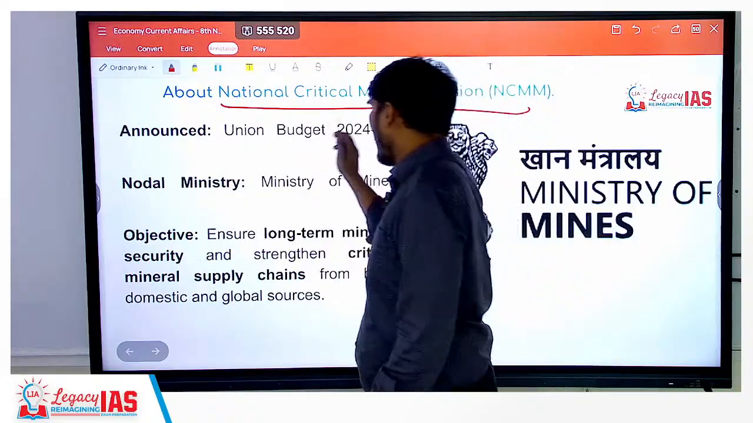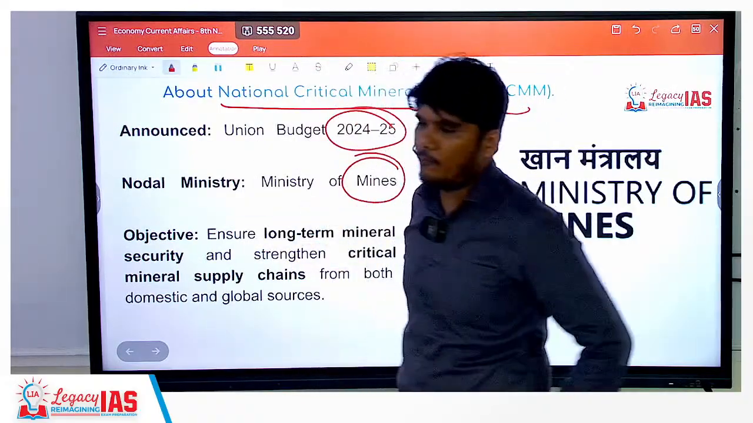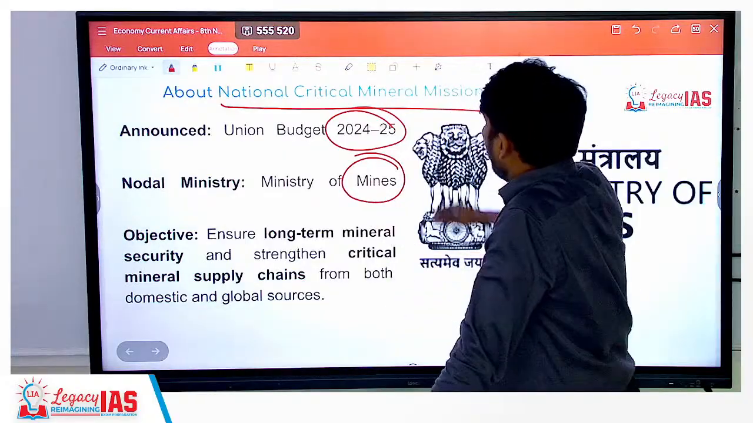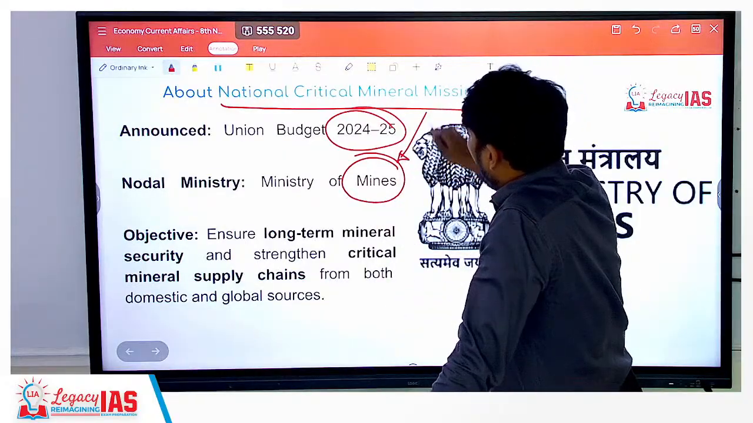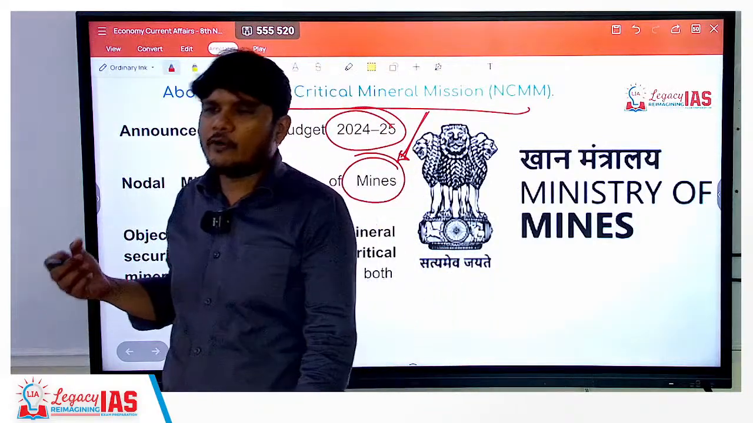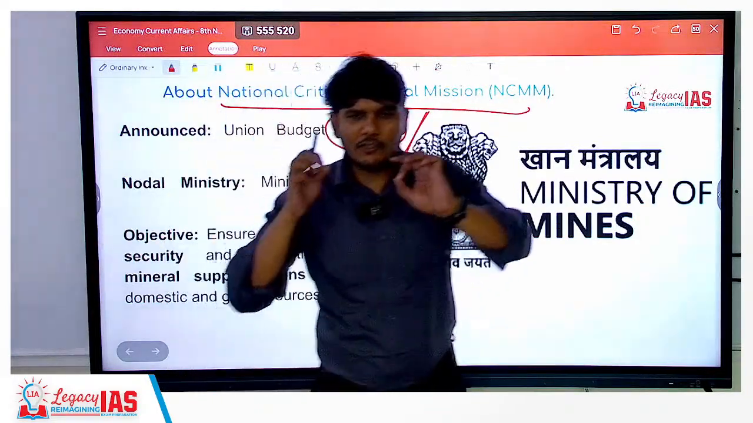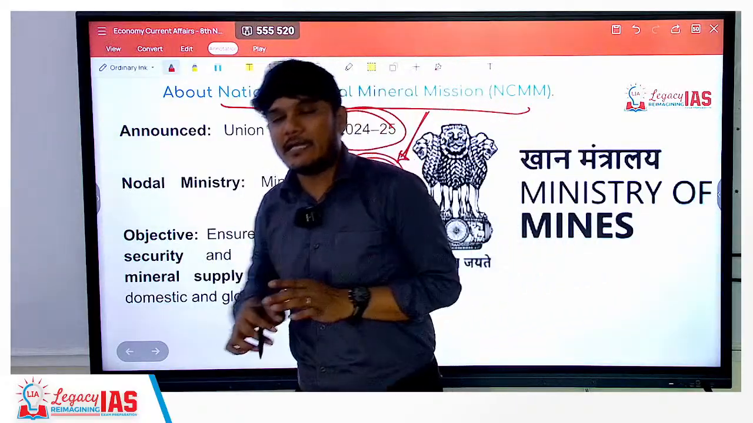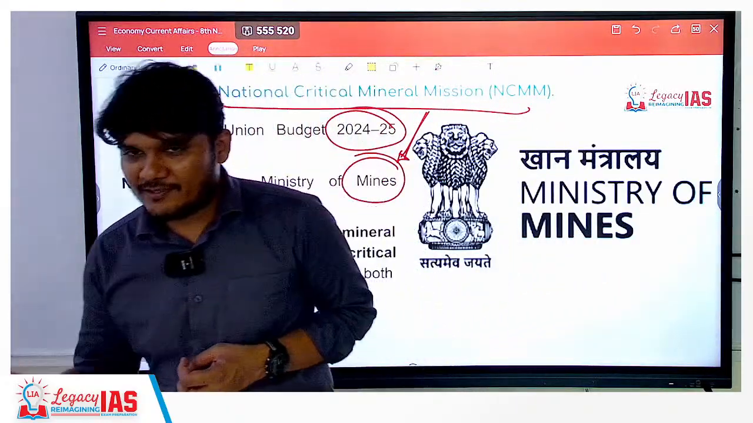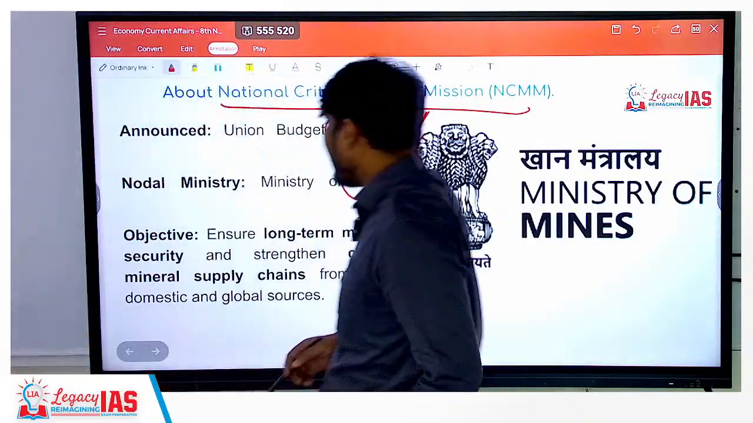It was announced in Union Budget 24-25, and the nodal ministry, of course, is the Ministry of Mines. This reminds me of one thing: if the mission is directly in sync, you can directly remember that yes, mineral mission, so it will be related to the Ministry of Mines. If there is a direct relation, you don't have to specifically remember it. But sometimes the ministry can be something and the scheme can be about something else. In that case, you will have to specifically remember.